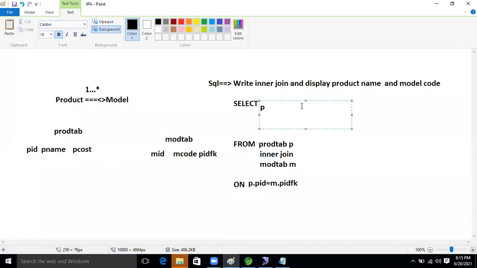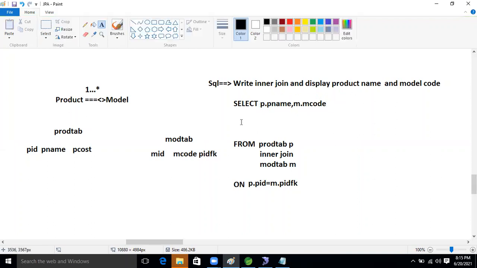Comma, then M dot M code, because M code is in the model class. Like this, we will perform the operation now.